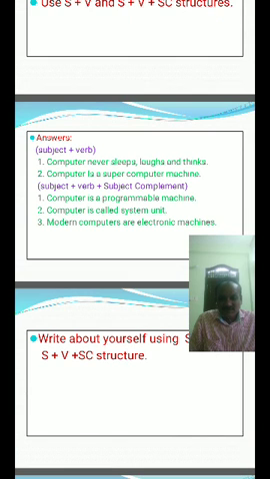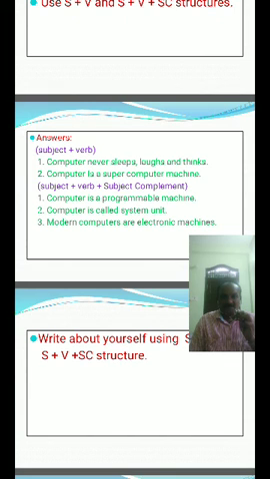Come to subject plus verb plus subject complement. Subject plus verb plus subject complement structure. Computer is a programmable machine. Computer is called system unit. Modern computers are electronic machines.